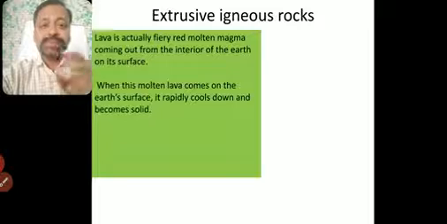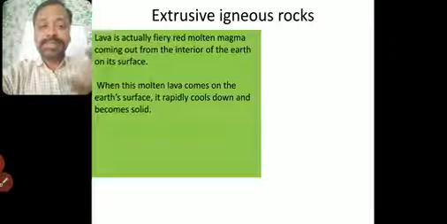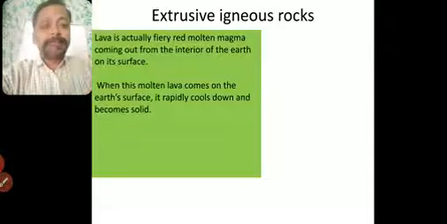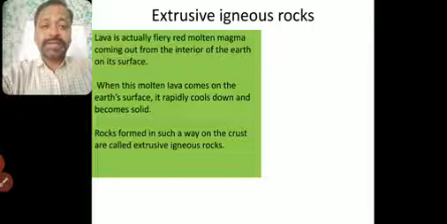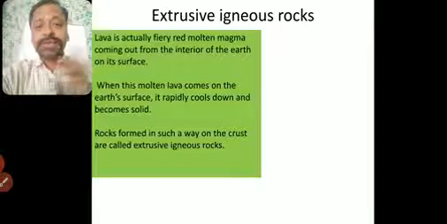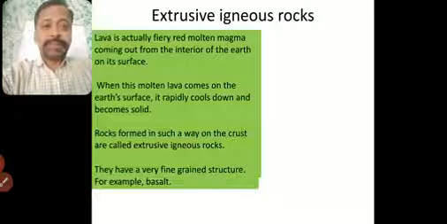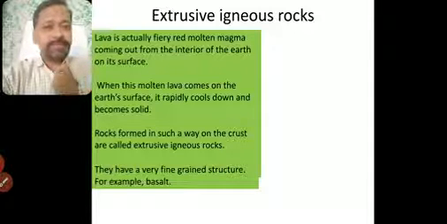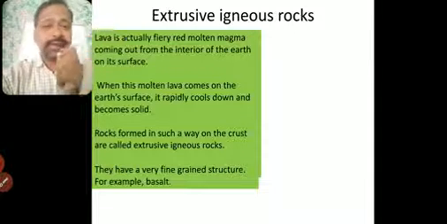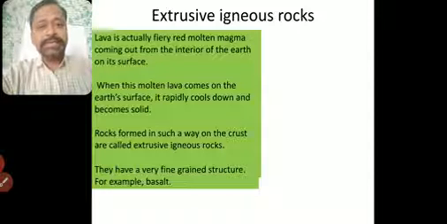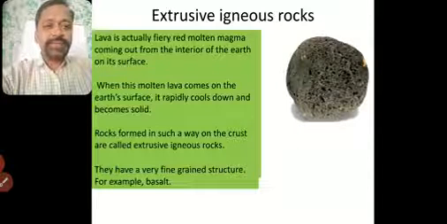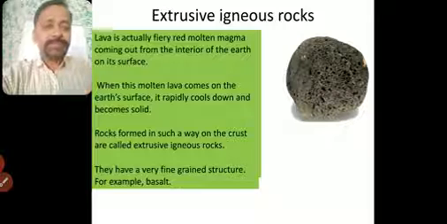When this molten lava comes onto the earth's surface, it rapidly cools down and becomes solid. These kinds of igneous rocks are known as extrusive igneous rocks. They have a very fine grained structure because they cool down very fast. For example, basalt is an example. You can see here, this is a very fine grained structure, right?